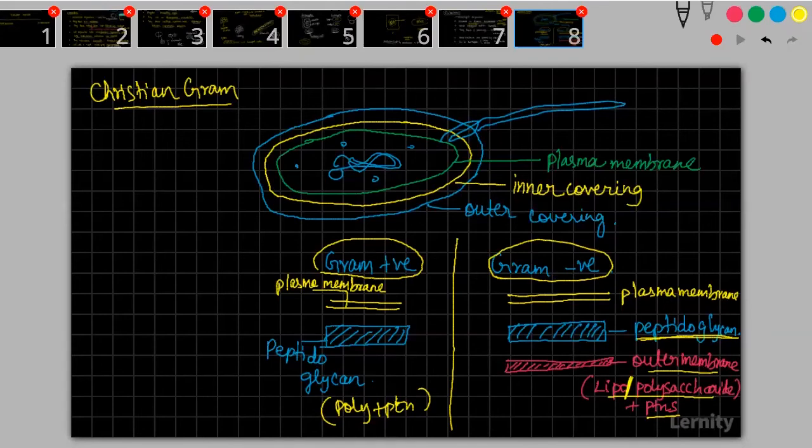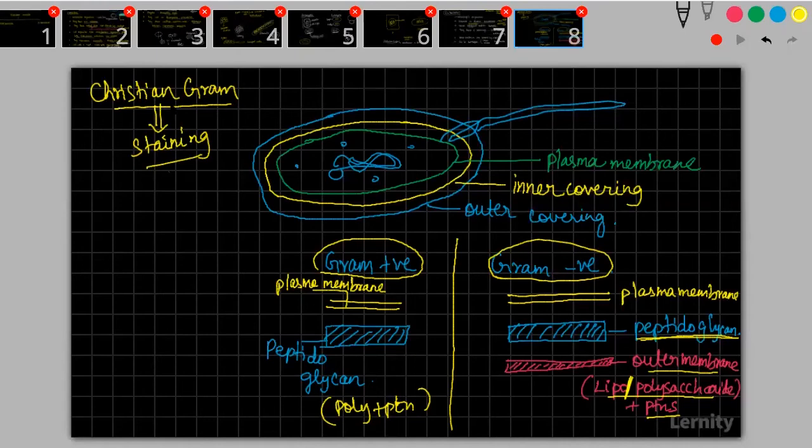So children, this Christian Gram developed a technique of staining. What is the meaning of staining? I cannot see bacteria with my naked eyes. If I need to see a bacteria, I need something called a staining procedure. What is that staining procedure? I need to use some stains and see it under a microscope.